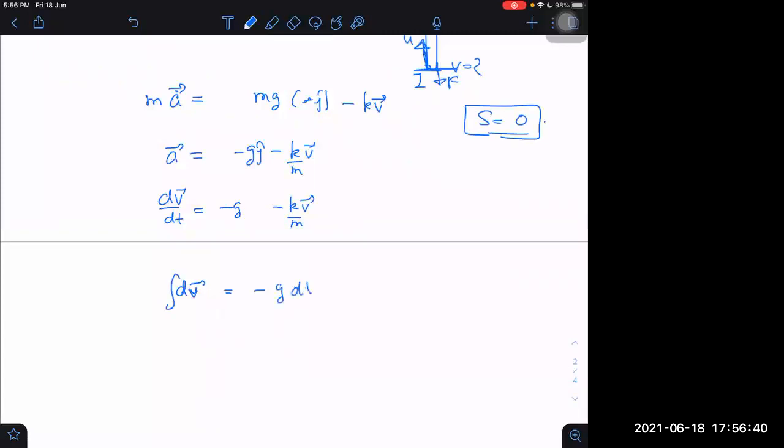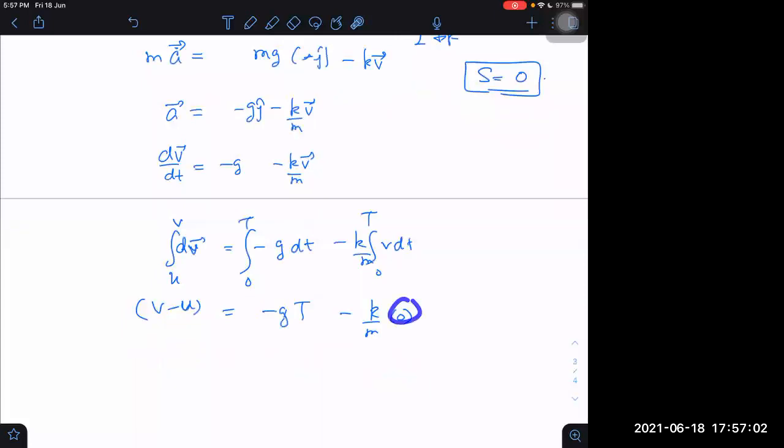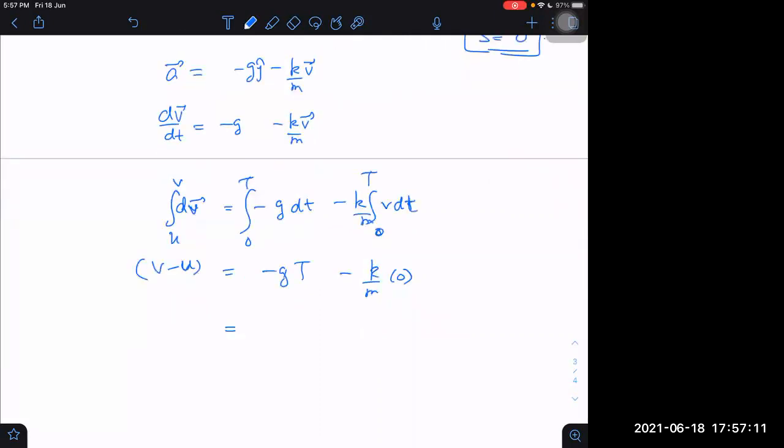That is the main idea. Now what we will do: multiply by dt, minus k by m into v into dt, integral from 0 to time of flight, and initial velocity u to final velocity v. We get v minus u equals minus g into T minus k by m into displacement, which is 0. See how nicely it just becomes 0. And T was given to us, and what we wanted to find was v. So v is nothing but u minus gT. Easily we are getting the answer.